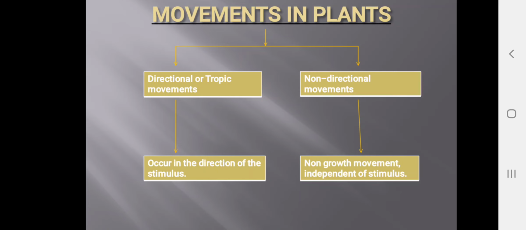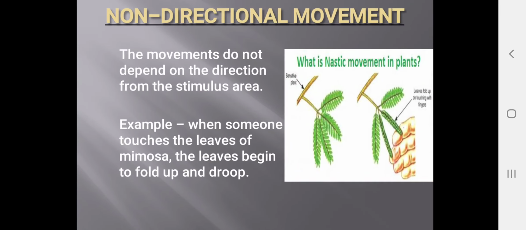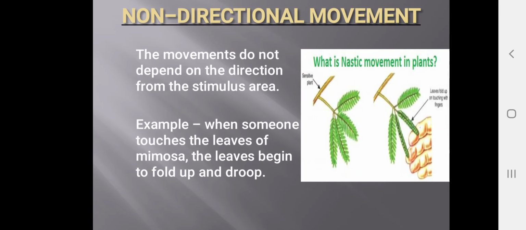So these are the two types of movements we can see in plants: directional and non-directional movement. Directional occurs in the direction of the stimulus, non-directional occurs independently of the stimulus. Non-directional means the movement does not depend on the direction of the stimulus area. Wherever they get the stimulus, at that position they will not show any movement. That type of movement is known as non-directional movement.